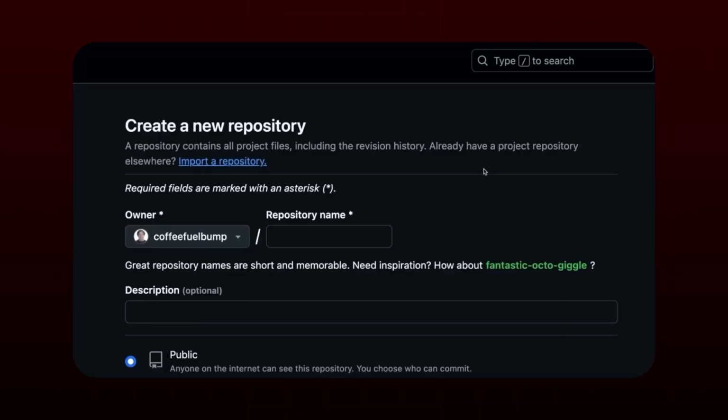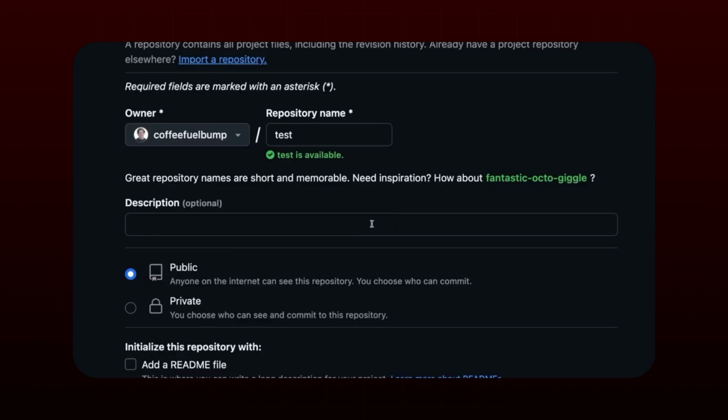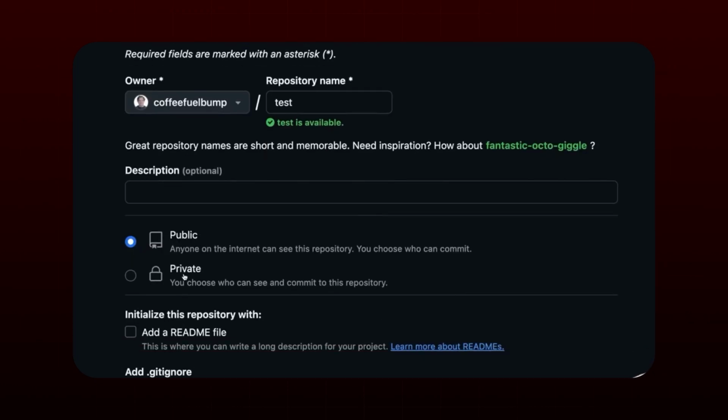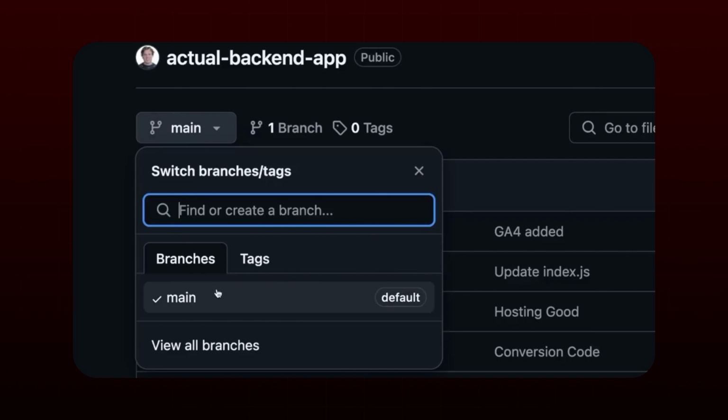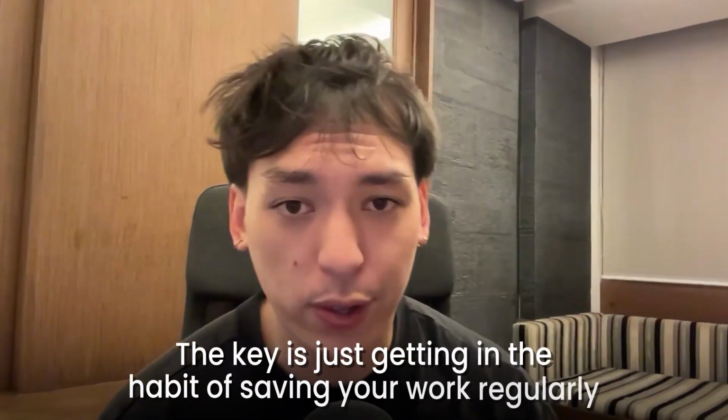But here's the basic workflow. Create a repository on github.com, which is just a fancy name for project folder, then connect it to your local project and use Git to save it locally, which you then push to GitHub for cloud storage. And how you actually make these saves using Git is you just run the commands through your terminal, or you can ask your AI code editor to do it for you. Again, if you're confused on the specifics of it, you can have the AI help walk you through the process, or if there's enough demand, I can make a separate video dedicated to it. The key is to just get in the habit of saving your work regularly.